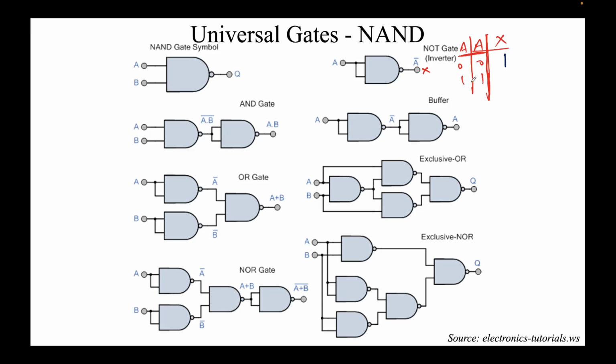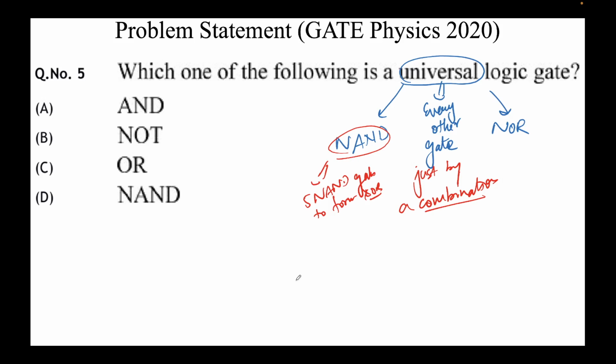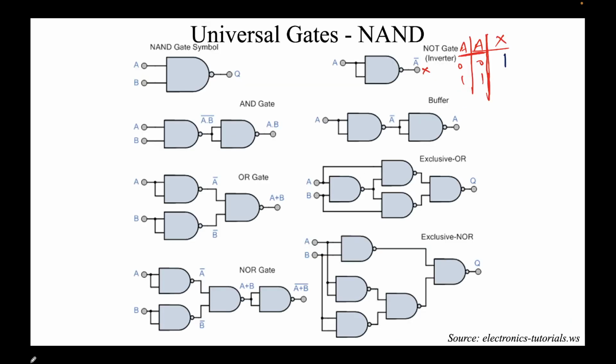Next, let's see what happens when both the inputs to the NAND gate are 1. The output is 0. So again here, I'll write output as 0. What's happening? When the input is 0, output is 1. When the input is 1, output is 0. This is nothing but a NOT gate. So just by using a NAND gate, I converted it into a NOT gate. Similarly, if I do AB bar, this is a NAND gate, and if I use an inverter in front of it, it will convert it into an AND gate.